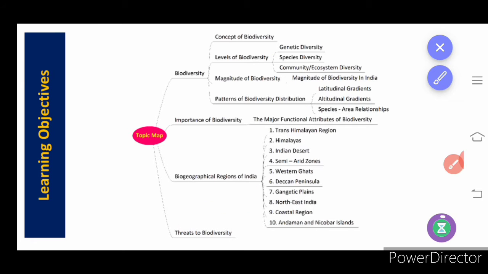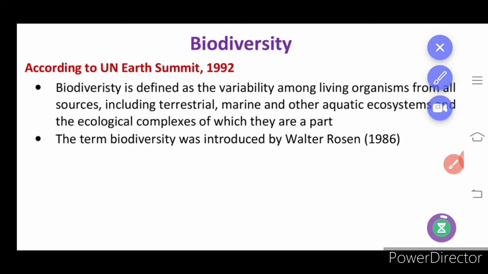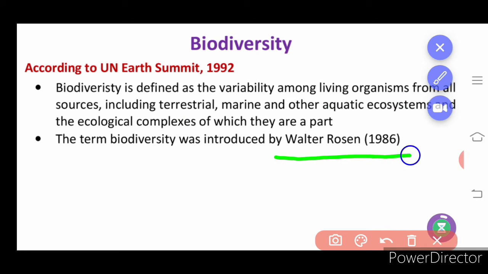Okay, so we shall move on with the lesson, starting with biodiversity. According to the UN Earth Summit 1992, biodiversity is defined as variability among living organisms from all sources, including all terrestrial, marine and other aquatic organisms. The term biodiversity was introduced by Walter Rawson.